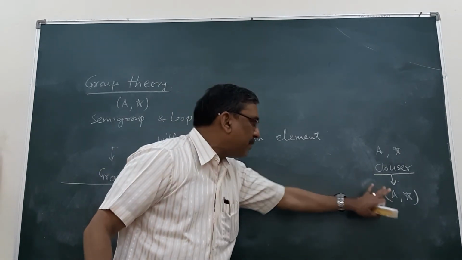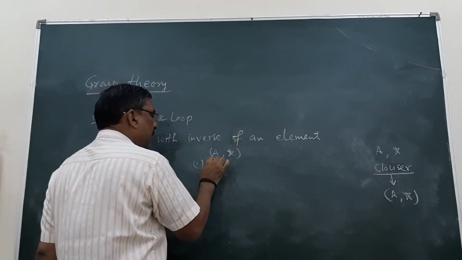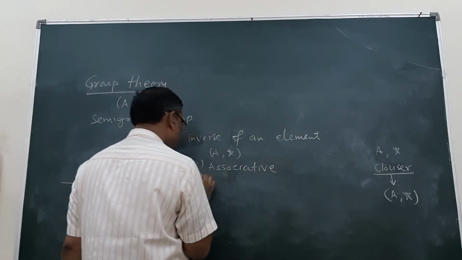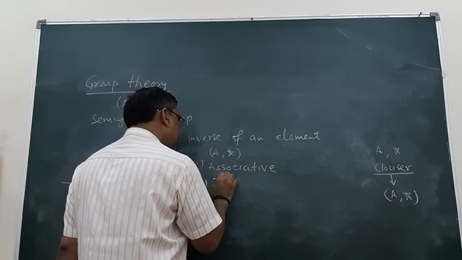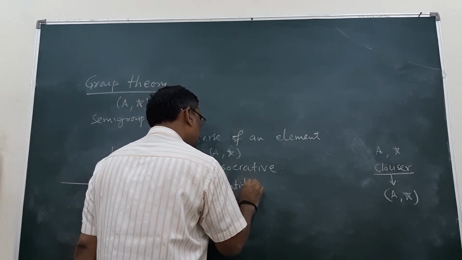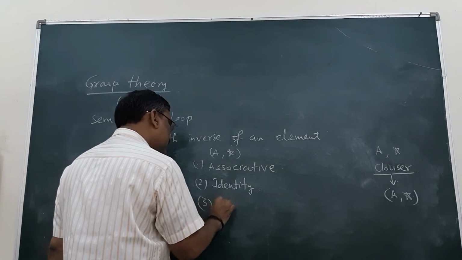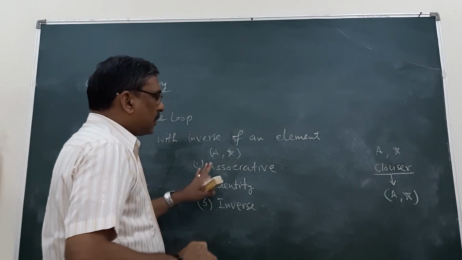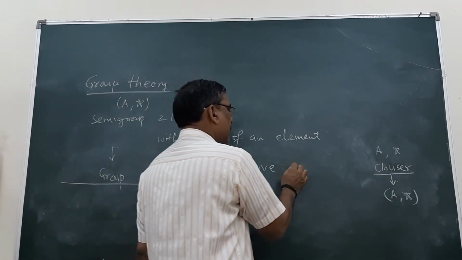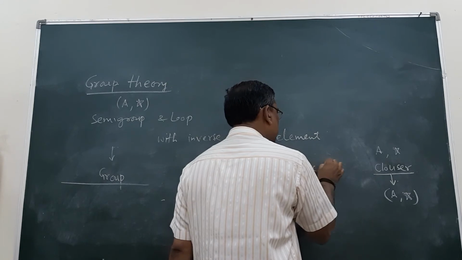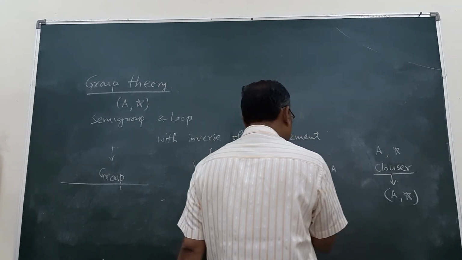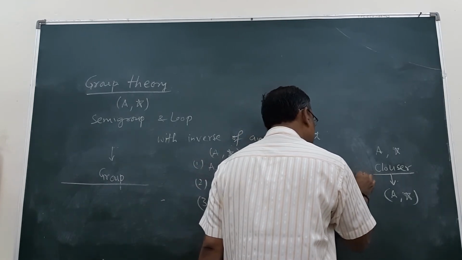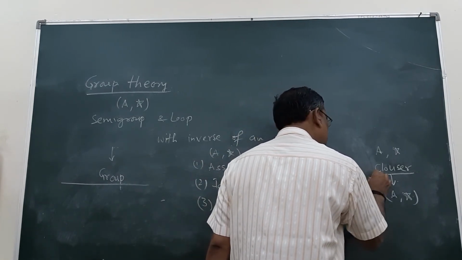And if this algebraic structure holds the properties of associativity, identity and inverse. Associative means a, b, c belong to A and a star b star c is equal to a star b star c.